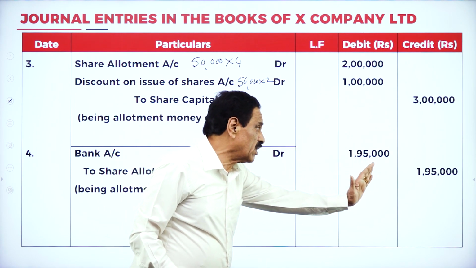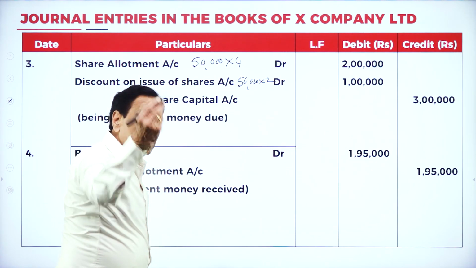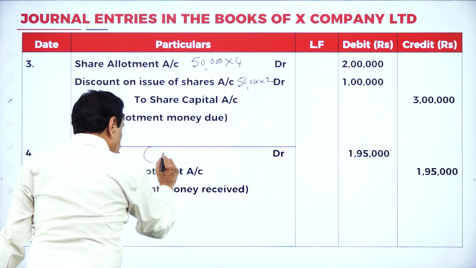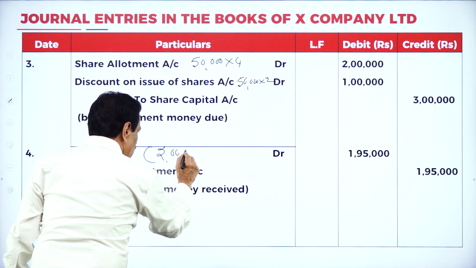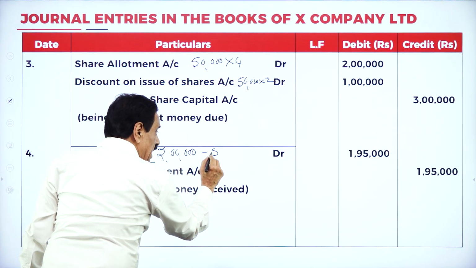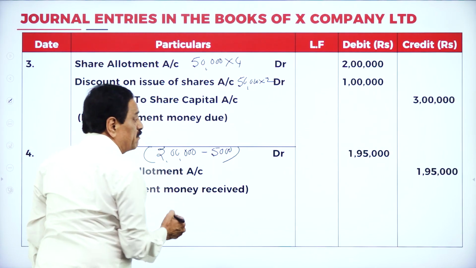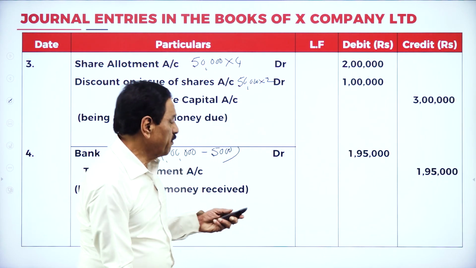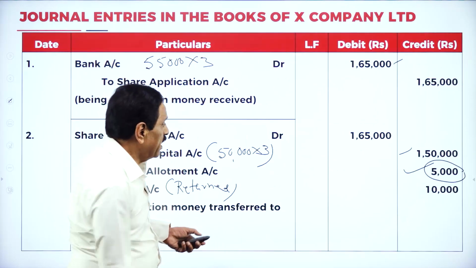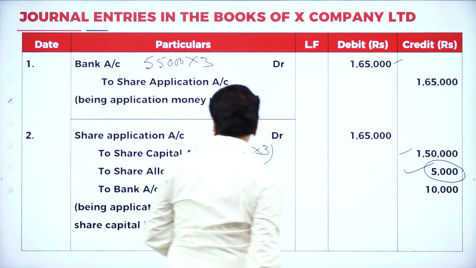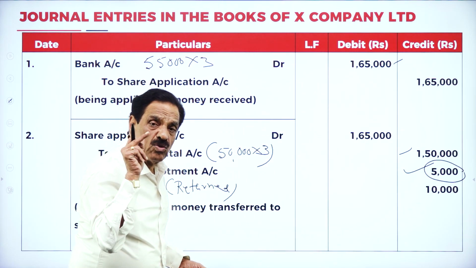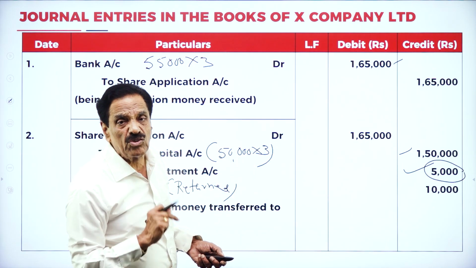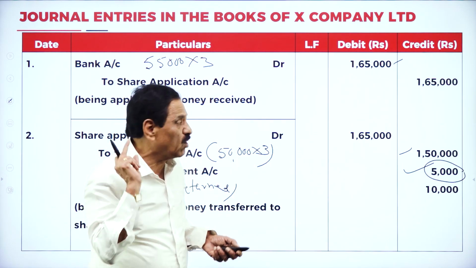Bank account debit 1,95,000. In the application, you have already received how much money? 5,000. So out of 2 lakh, you already received 5,000 with the application. What's the balance? 1,95,000 we are going to receive. If you want, we can see that entry here. You require 2 lakh; already received 5,000. The balance you are going to receive is 1,95,000 only.